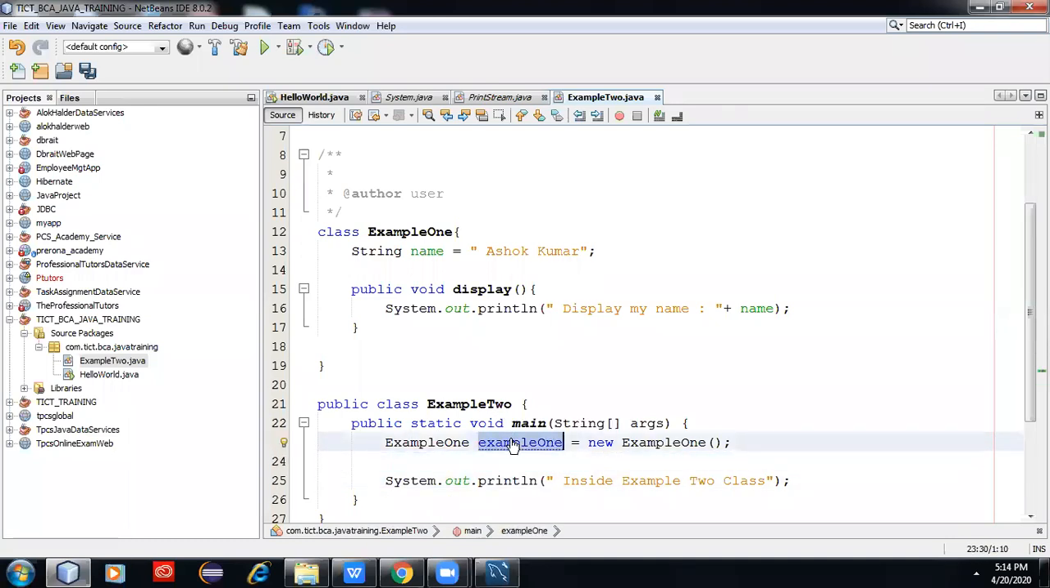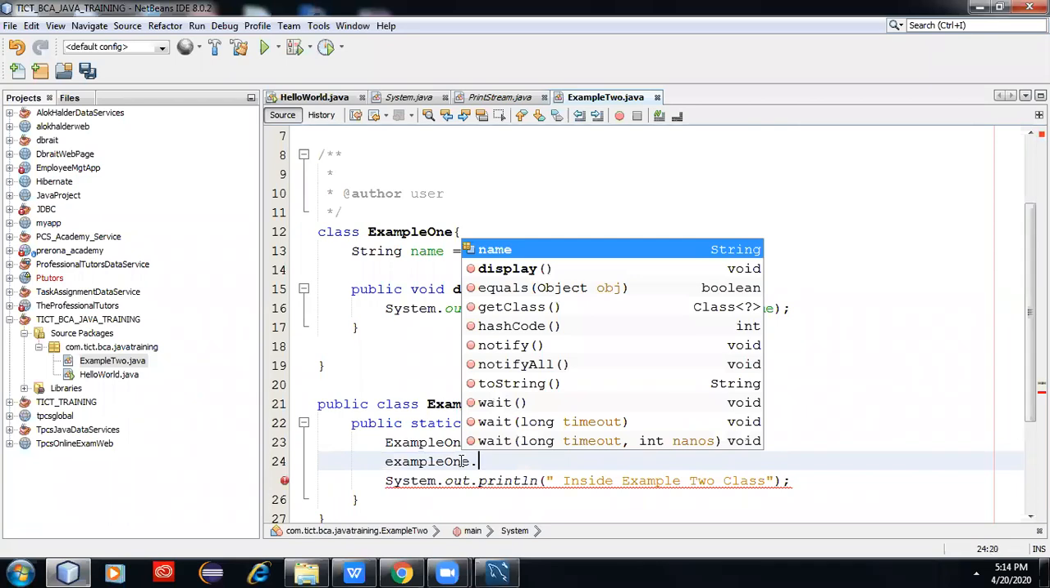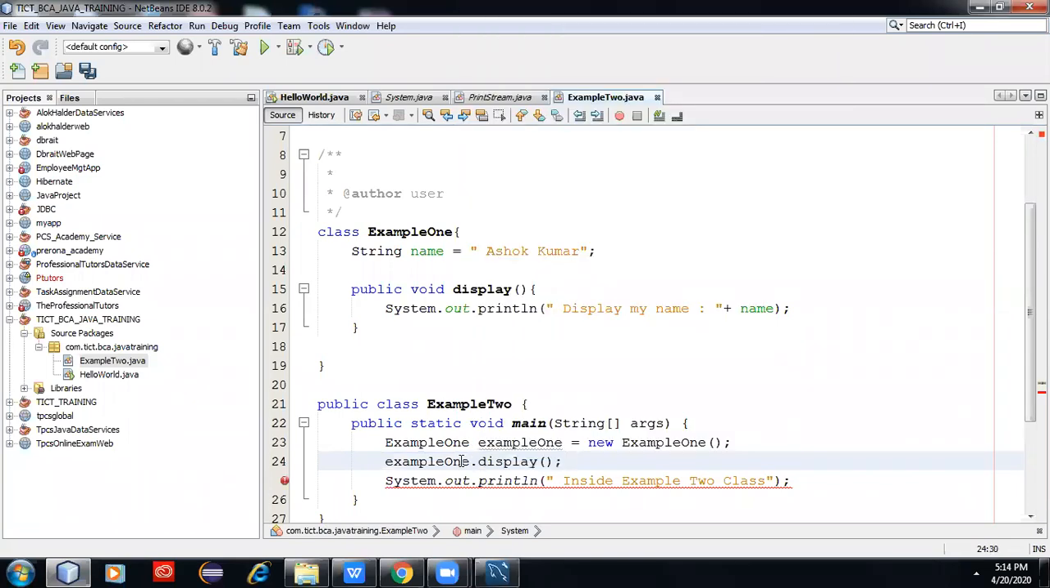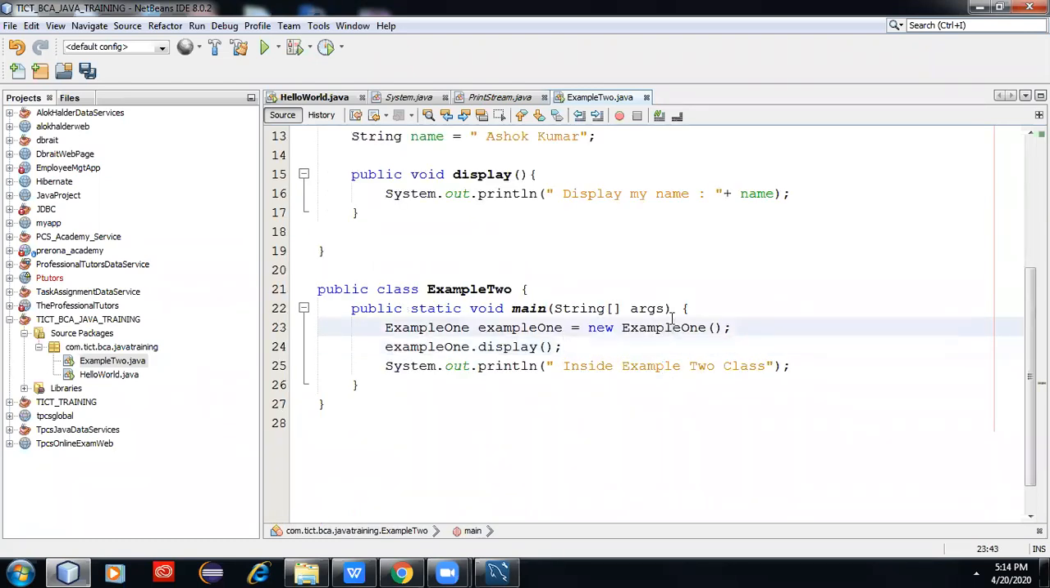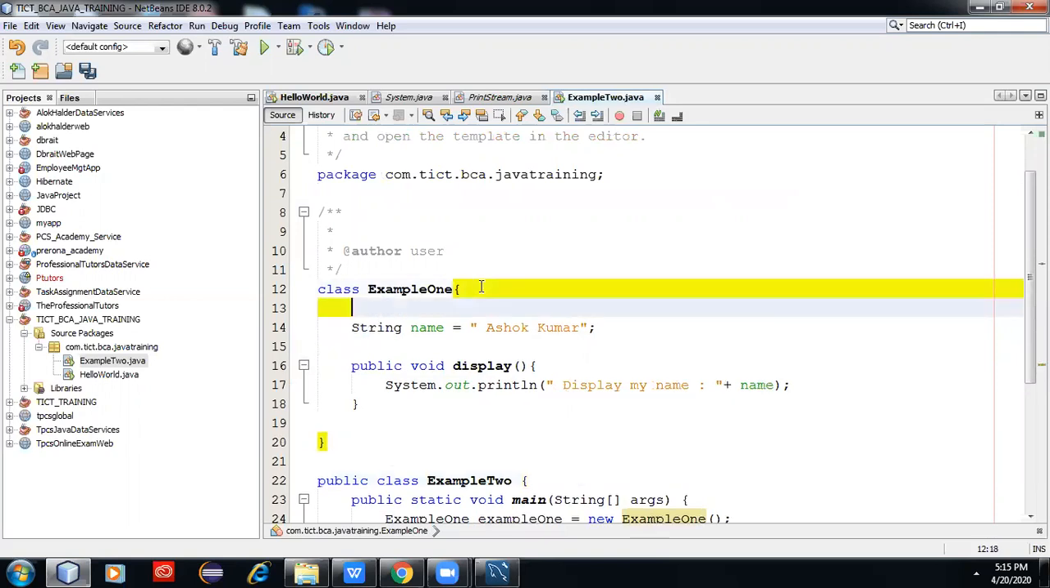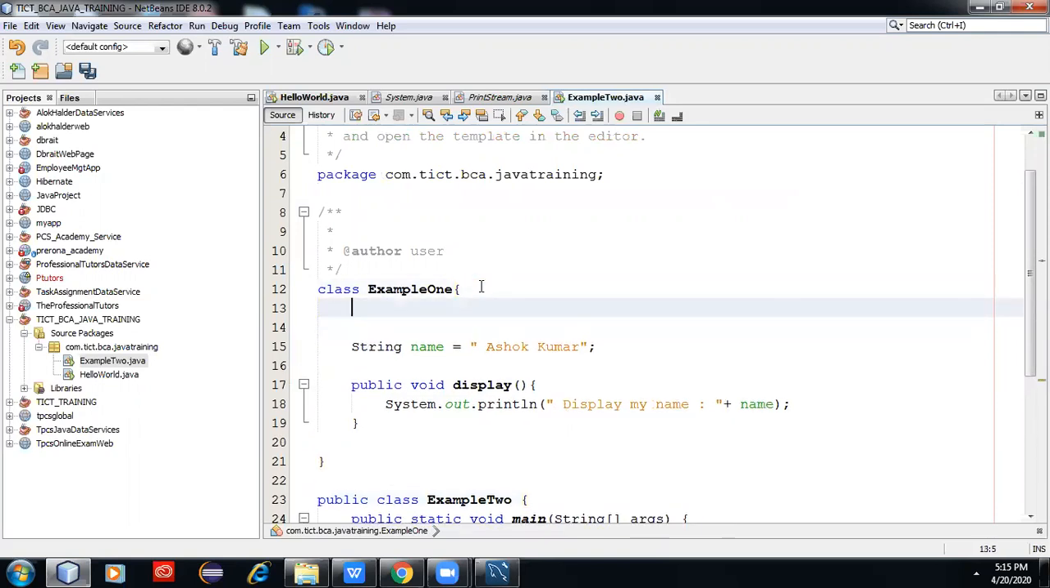Example 1, object dot method. This is the way the method is called. It is a very simple program. We are creating two Java classes, and this is the way we are creating the constructor. We are creating the object. What really happens in this example one is that it always creates a default constructor. You write here example one.